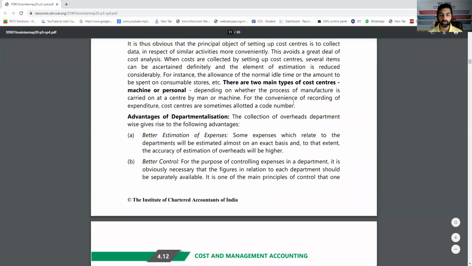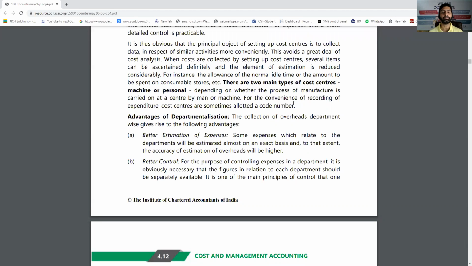Now the next short note or next question can be asked: why is departmentation done, why are the overheads distributed among departments? Now all the departments belong to the same organization. Why do you want the overhead to be distributed among all the departments? Answer is very simple. It gives some advantages, like first, better estimation of expenses. You can make the estimation of overhead on the basis of departmentation.